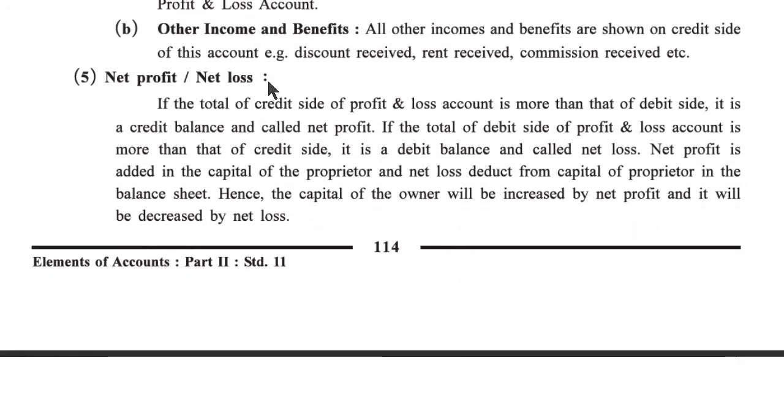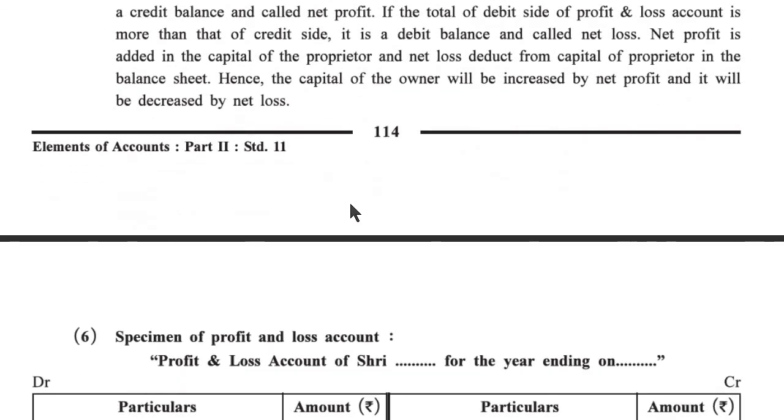Afterward, net profit or net loss. If the total of the credit side of a profit and loss account is more than the debit side, it is a credit balance and is called net profit. If the total of the debit side is more than that of the credit side, it is a debit balance and is called net loss. Net profit is added to the capital of the proprietor and net loss is deducted from the capital of the proprietor in the balance sheet. Hence, the capital of the owner will be increased by net profit and decreased by net loss. If there is loss, then capital decreases, and if there is profit, then capital increases.